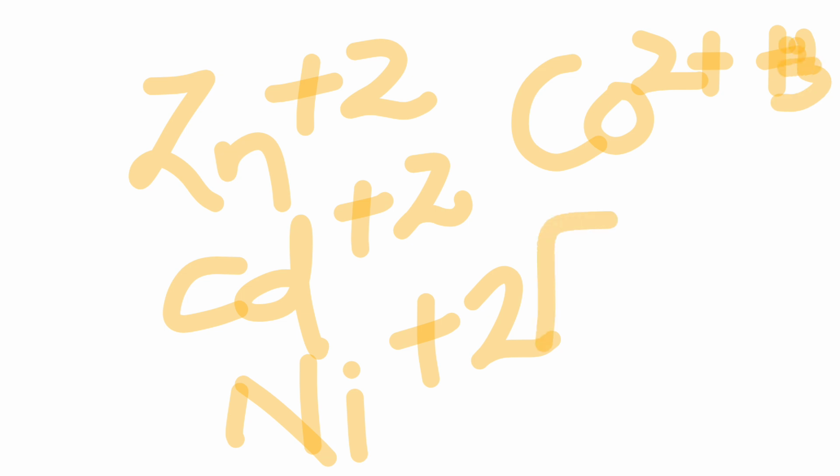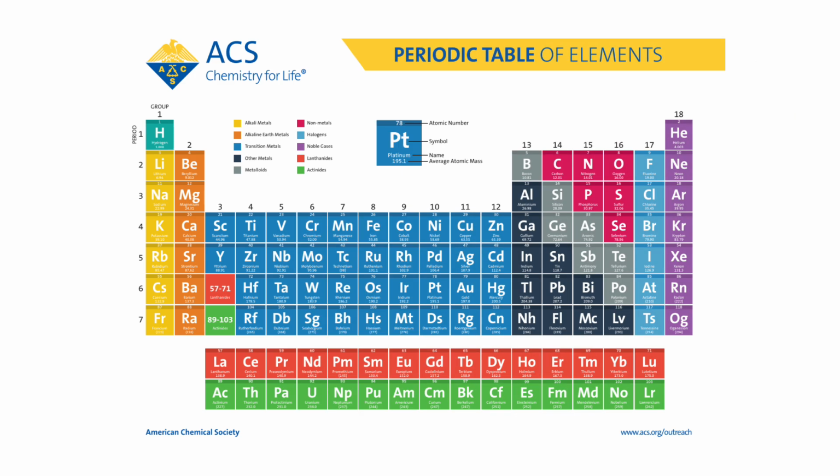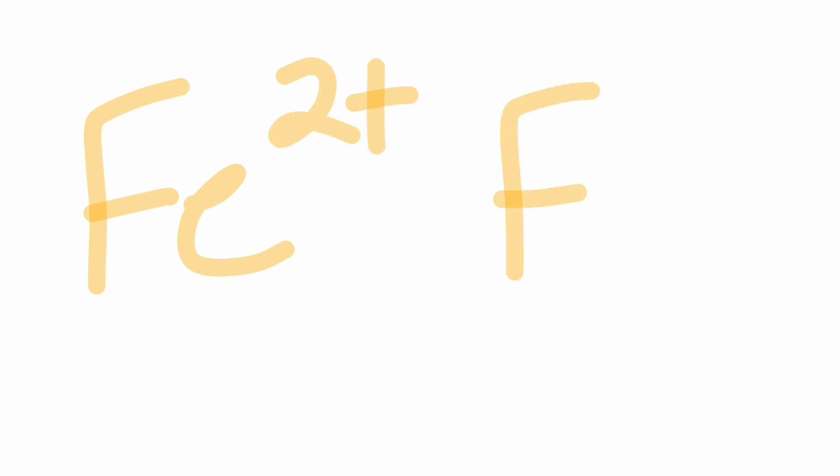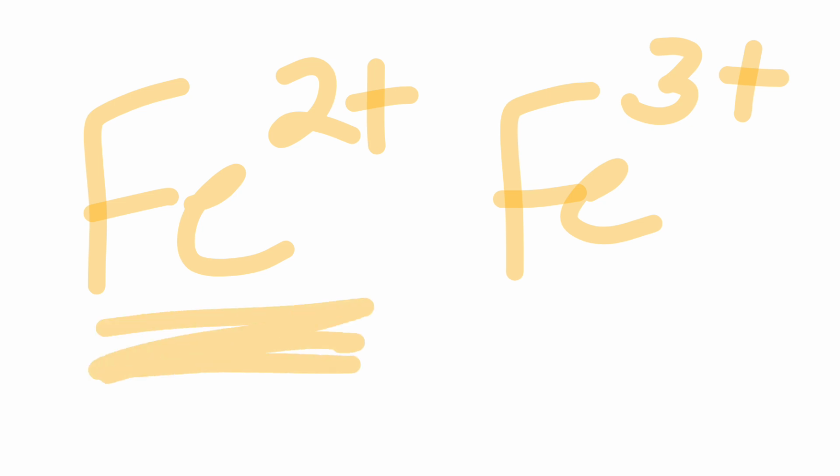And iron, the famous iron, is either Fe +2 or Fe +3, but the most stable is +2, and that's why it is more common.